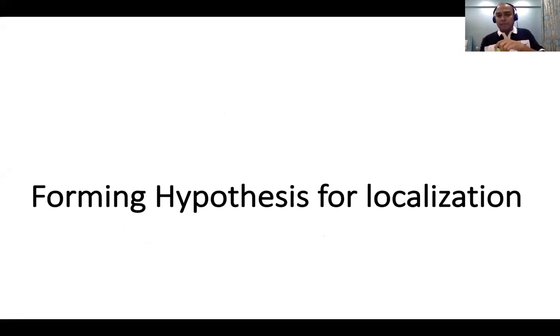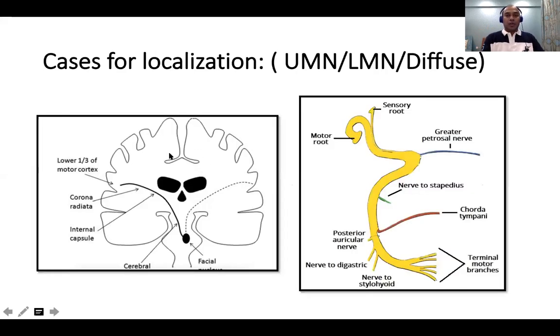We need to examine, and we need to have some basic etiology in mind, whether it is congenital or acquired. So forming a hypothesis with this knowledge, if you go step by step, I can definitely localize. It is not very difficult. Okay, let's see how. So, quick summary. I may be repeating the same thing.